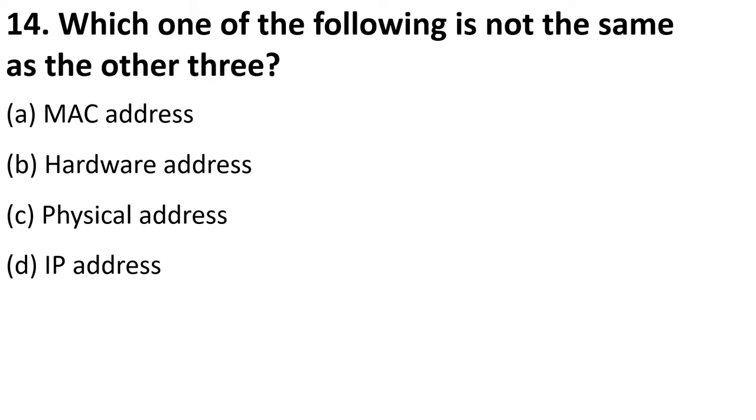Which one of the following is not the same as the other three? MAC address, hardware address, physical address, or IP address. So your MAC address, physical address, and hardware address are used for local identification of any computer on the LAN, while your IP address is used for global identification of your system over the network, which is on the internet. So the odd one out is option D, IP address.